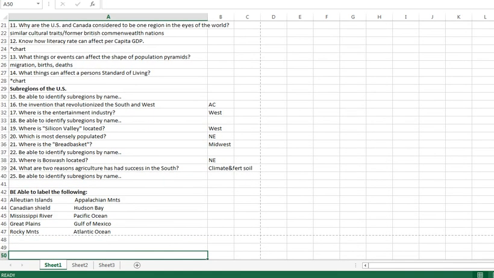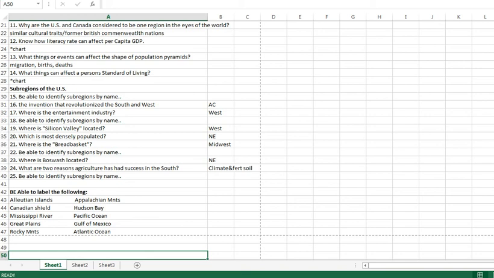Aleutian Islands, remember you have to be able to identify and label these on the map. Aleutian Islands are out in Alaska. Canadian Shield up there by Hudson Bay. South of it, you should know where the Mississippi River is, the Great Plains in the central part of the United States, and up and down.